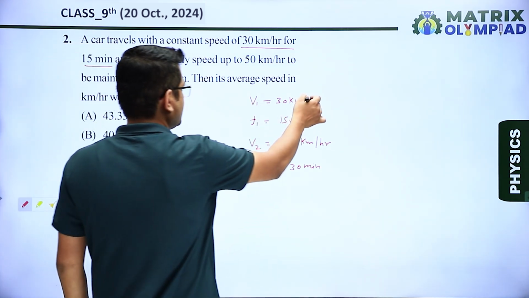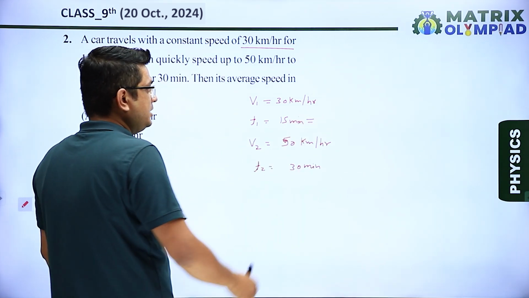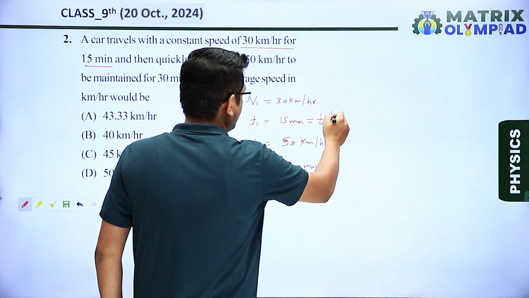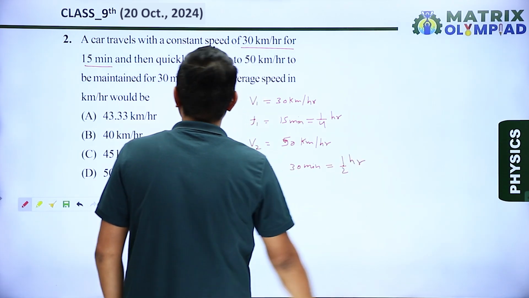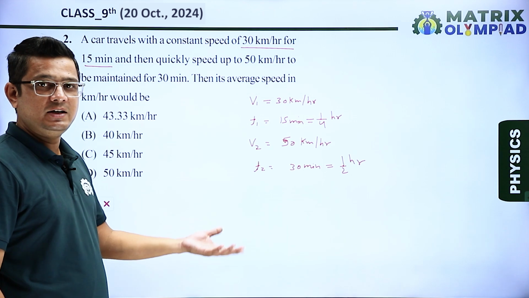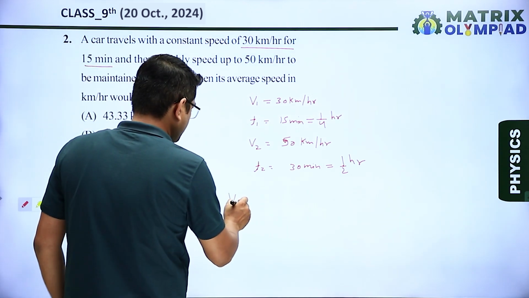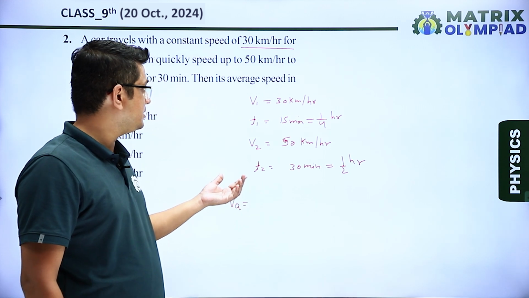So these speeds are given in kilometer per hour. So time should be converted into hour. So 15 minutes we can say 1 upon 4 hour, and for 30 I can say 1 upon 2 hour. Okay, so the average speed, again the same formula, total distance divided by total time. So let's say V average. Okay. How can we calculate the distance?